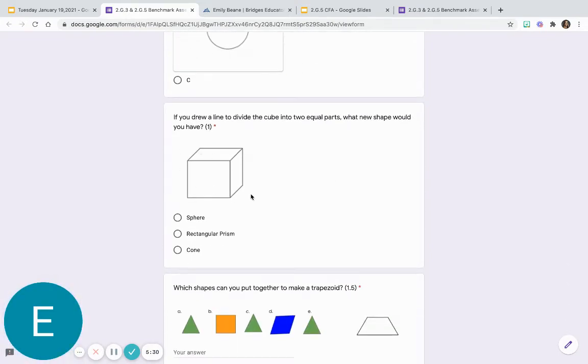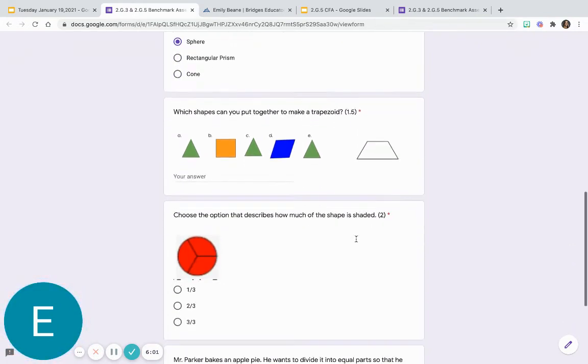All right, then there is a picture of a cube. And it says, if you drew a line to divide the cube into 2 equal parts, so you just have to pretend that you were having a pencil and dividing this shape in half, what new shape would you have? So if you drew a line to make this cube in half, would you have a sphere? Would you have a rectangular prism? Or would you have a cone? And again, you're going to choose one choice, whichever one you think.